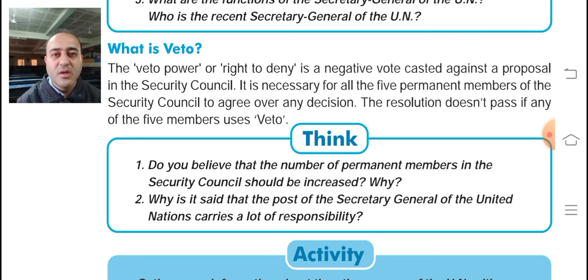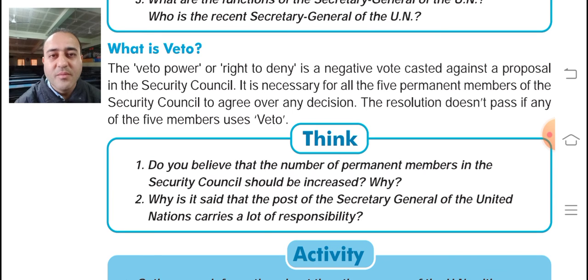So if in the Security Council we take the dispute between India and Pakistan, and the Security Council says that Pakistan is right, that whatever territories Pakistan has captured are appropriate, and the other part of Kashmir should also be given to Pakistan.